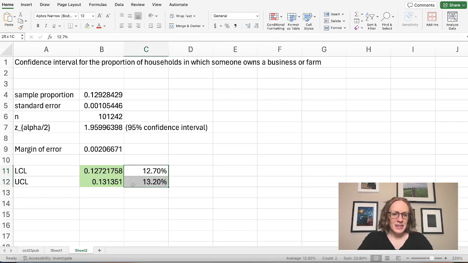And this can tell you something helpful about using this sample, what we think the actual proportion of households where someone owns their own business or farm is. And we can use this to try to say things about the US population as a whole.